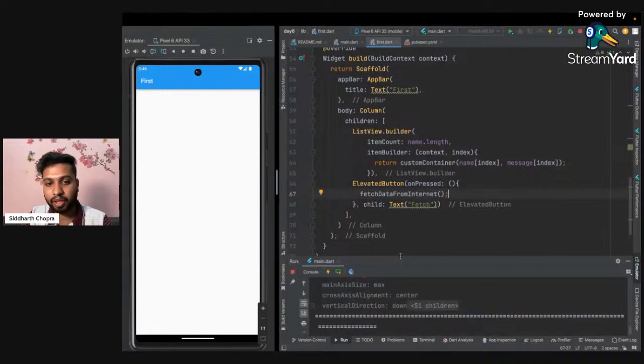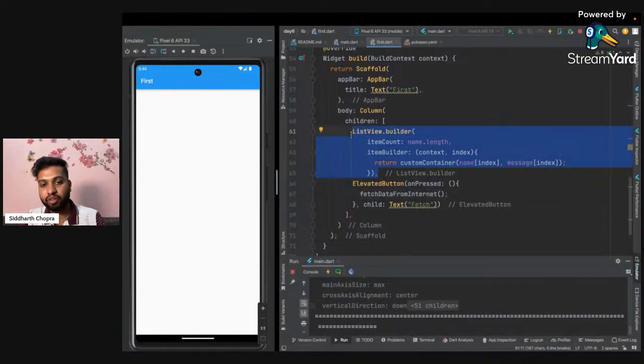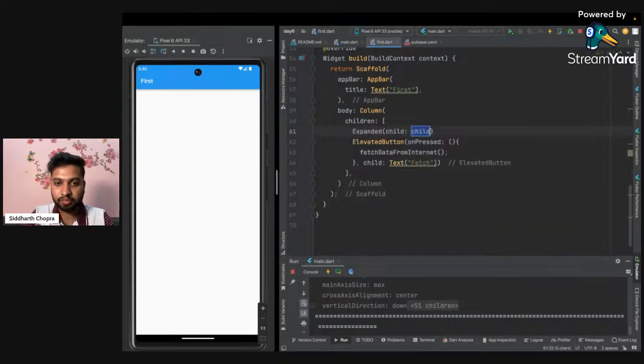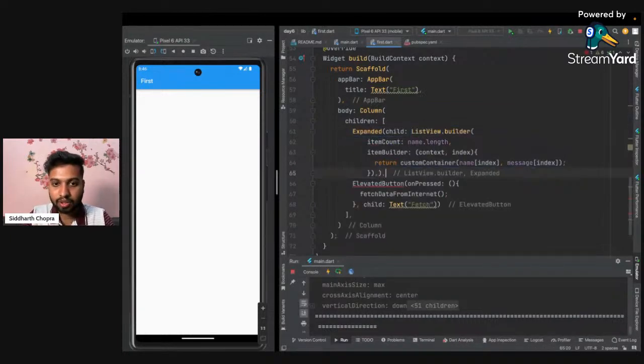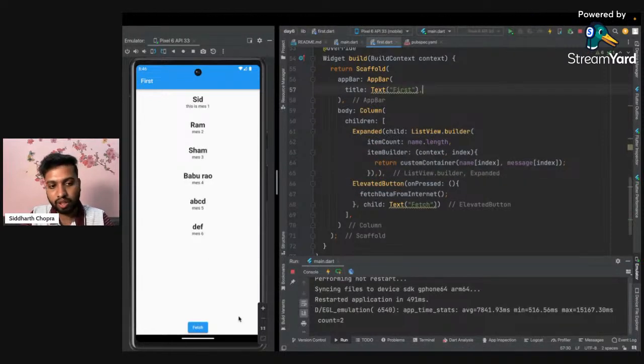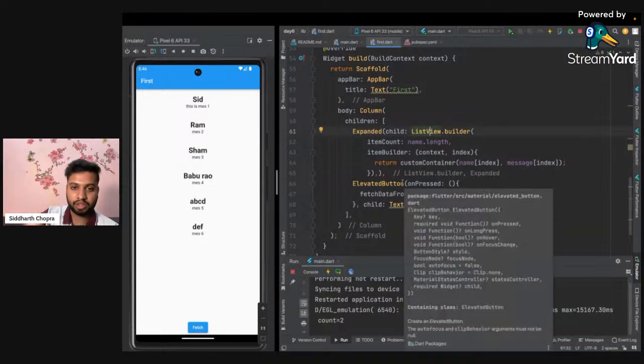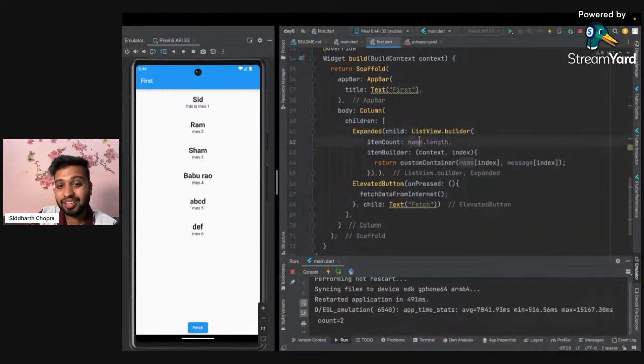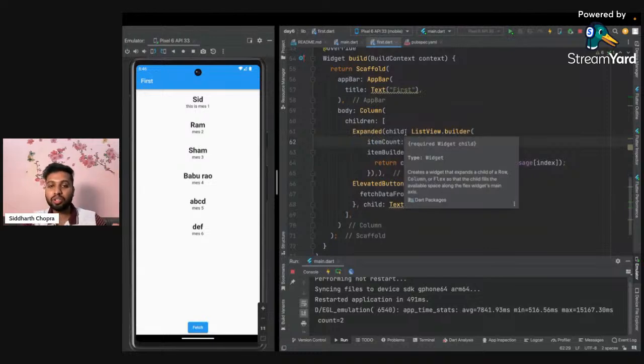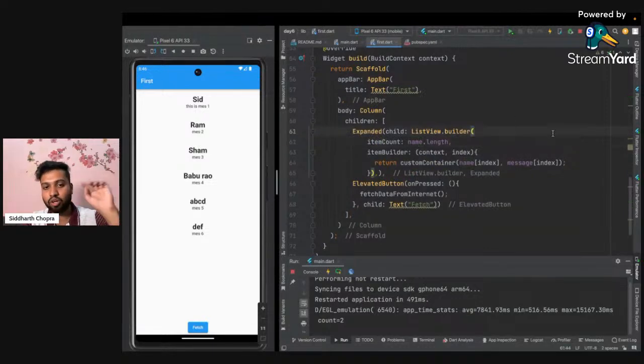Okay, so here we have some error. The reason is that we have not defined the size of this part, so I will paste this inside Expanded. I think now the error should be gone. Okay, now the error has gone because it has taken the Expanded. What exactly is happening here is we have created a ListView builder, but it doesn't know how much size to take. The ListView builder already has the scroll property, so it is taking infinite size.